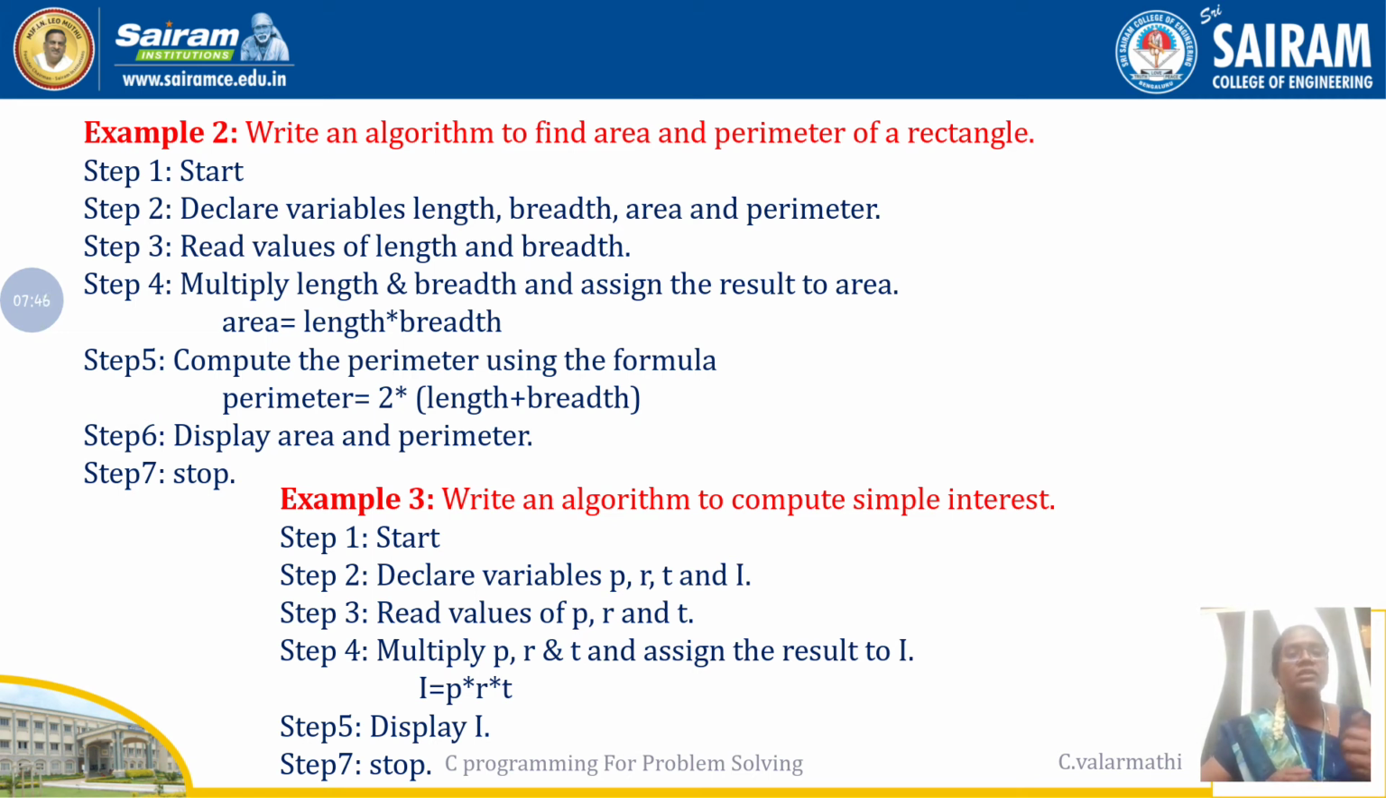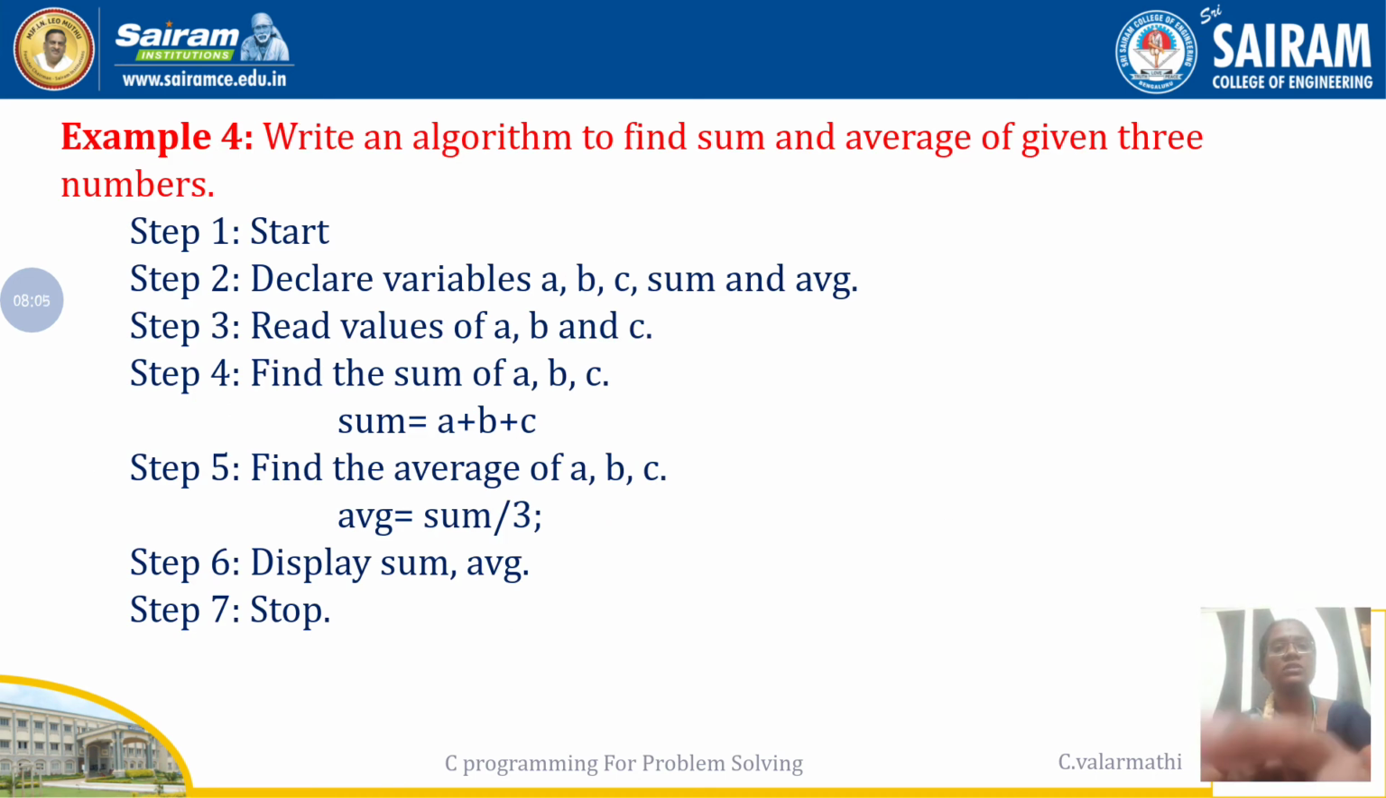Right. So after finding out the interest, that should be displayed. That is the next step. In step 5, we are displaying the interest variable I. That is the output of your logic. So that has been done in step 5. Then step 6 is the stop. That is, we are at the end of your logic. Right. So this is about example 3.